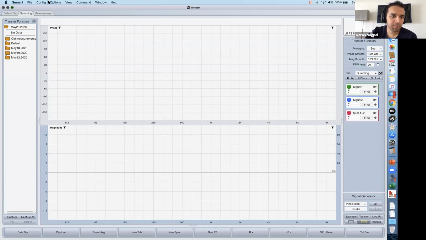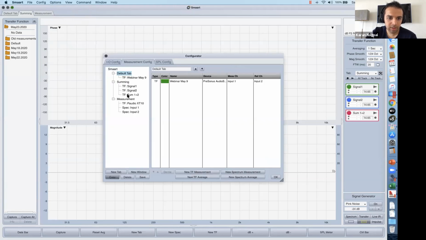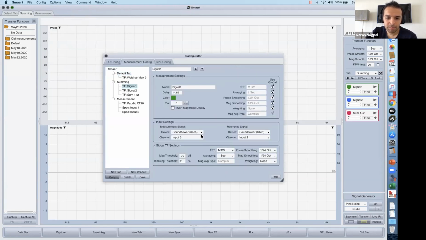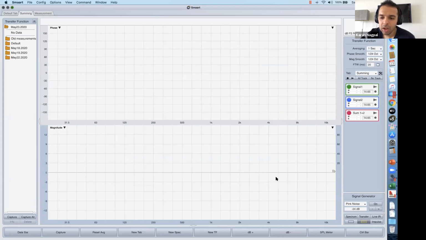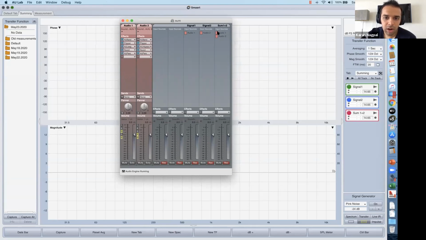So, and if I go into input output configuration, measurement में आप देख सकते हैं जो signal है मेरा measurement signal Soundflower का input 3 है. I mean, because it's pretending to have a sound card built in of 64 channels, and I've used input 2 as my reference. So this is just signal 1 is input 3, and signal 2 is input 4, and the sum of 1 plus 2 is input 5. And if you can see out here, if it's visible, I've kind of routed 1 and 2 to input 5. Can everyone see?